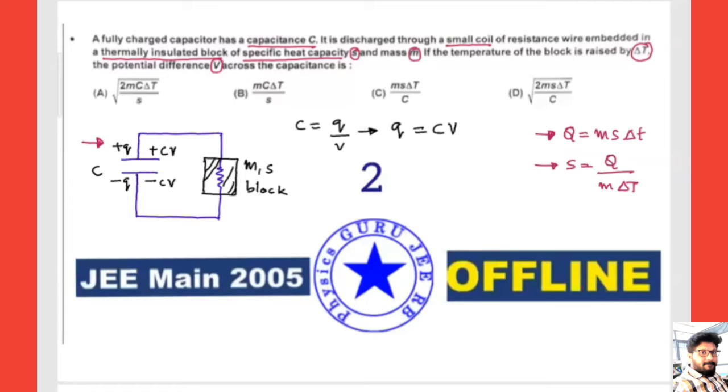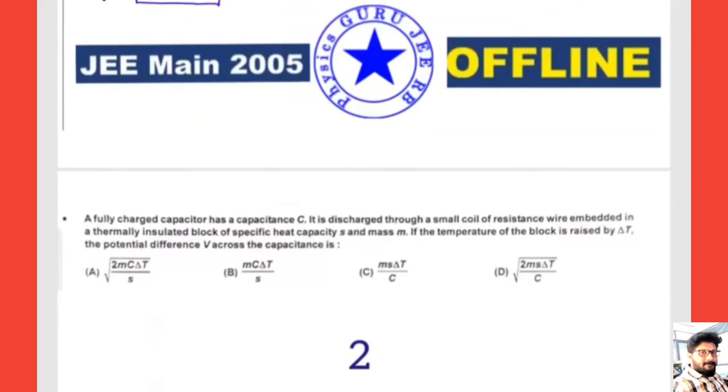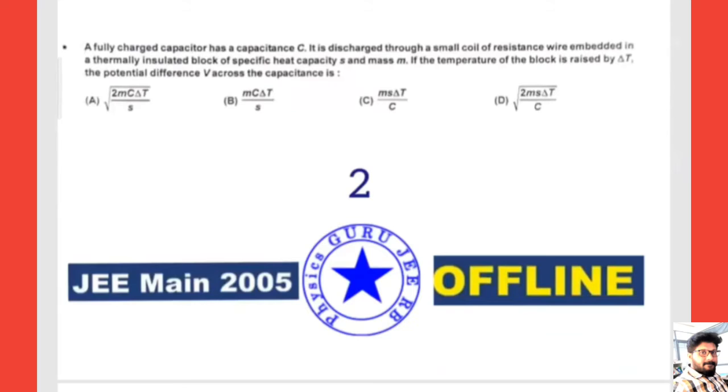That means heat is increasing. So heat or temperature of the block is increasing. Here energy stored in the capacitor will decrease. Conservation, right? Now you can equate both the equations here. So if I take both the equations, first equation number one, heat Q is equal to ms delta T. This is nothing but heat energy. Next, the energy stored in the capacitor, U equals half CV square.